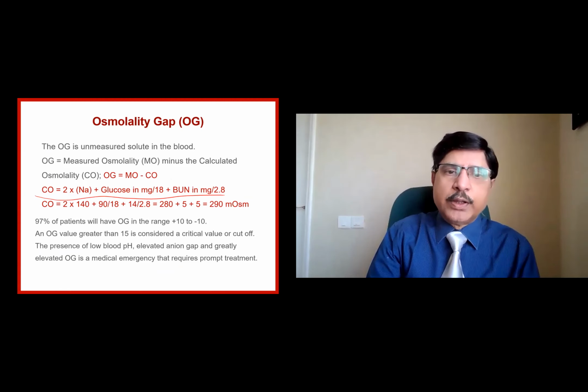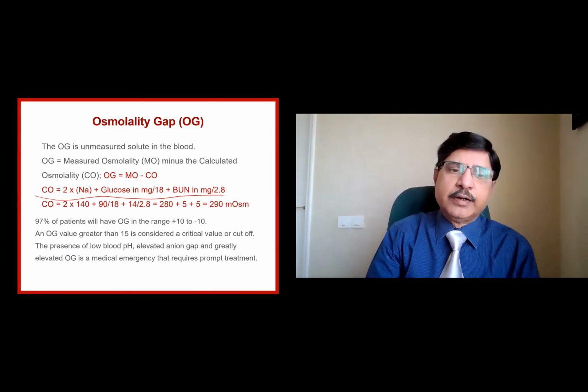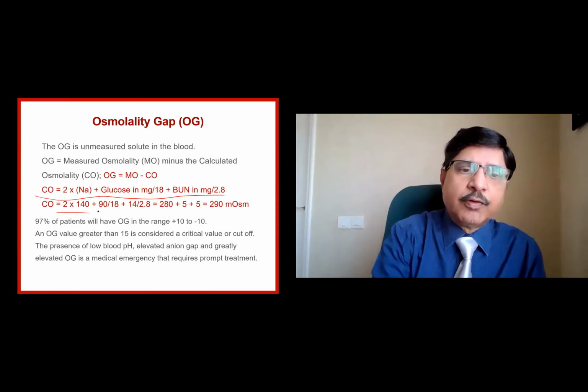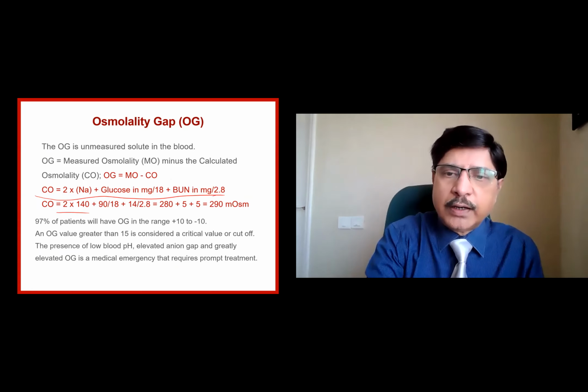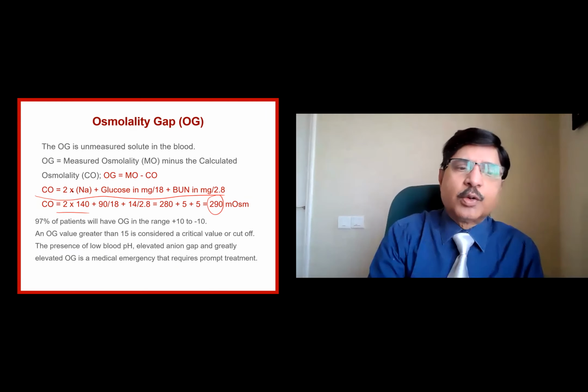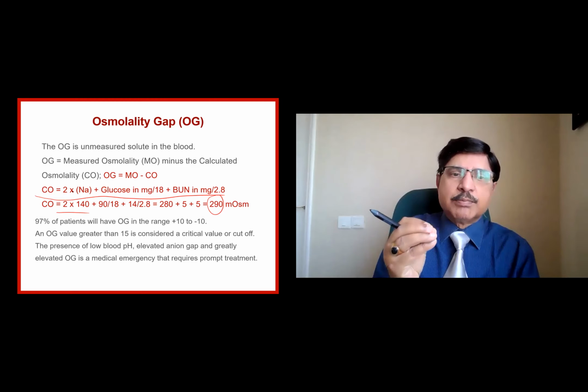2 times the sodium plus glucose divided by 18 plus BUN divided by 2.8. Sodium is normal at 140, so 2 into 140 is 280. Out of 290 milliosmoles, 280 is contributed by the sodium. You can see the osmolarity of plasma.